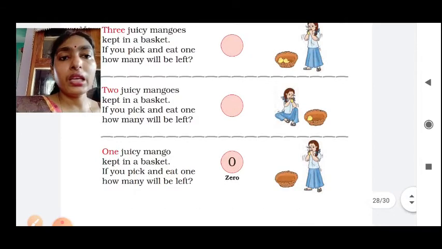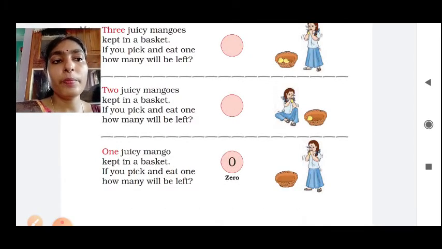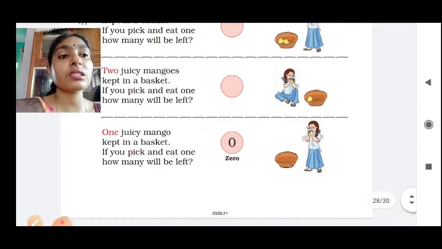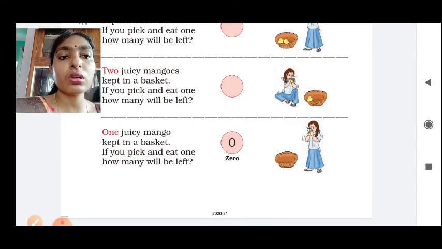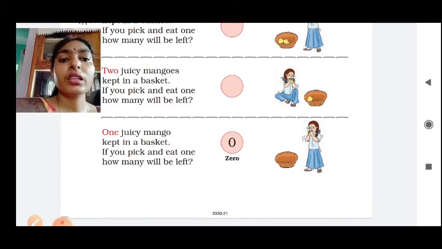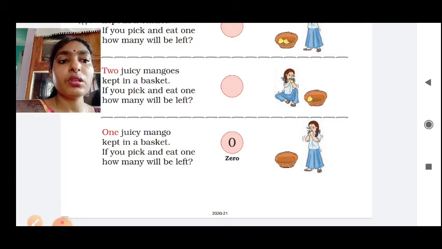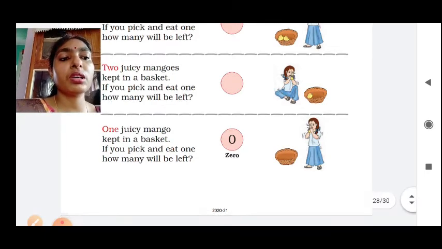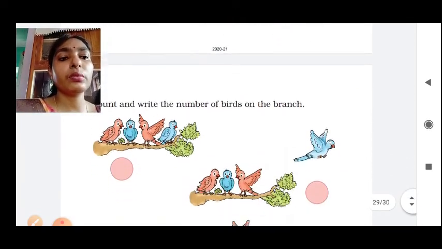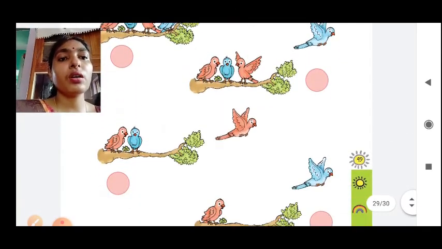Now again she has eaten 1. So now 1 mango is there. Lastly she has eaten the last mango. 1 was there, that also. So now you tell me what is there in the basket. There is nothing in the basket. That means it was 5. Now it is nothing. That means it is 0. Okay, it becomes 0.